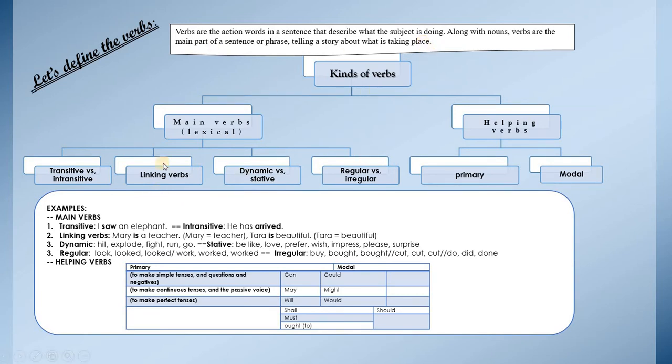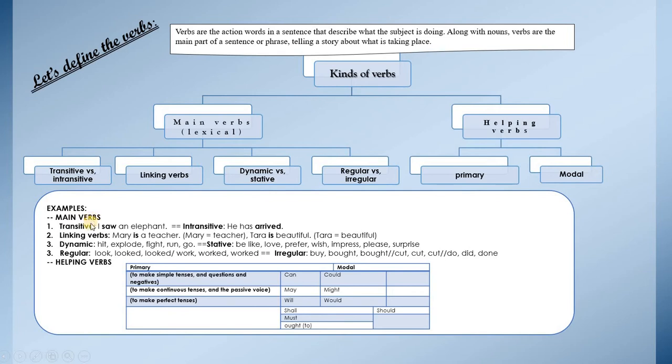Kinds of verbs. We have main verbs, which are called lexical verbs, and we have the helping verbs. The main verbs are transitive versus intransitive, linking verbs, dynamic and stative, regular versus irregular. Primary and modal are the helping verbs.